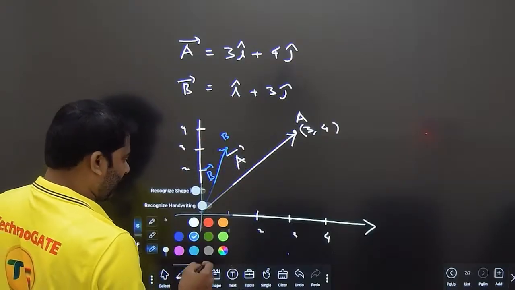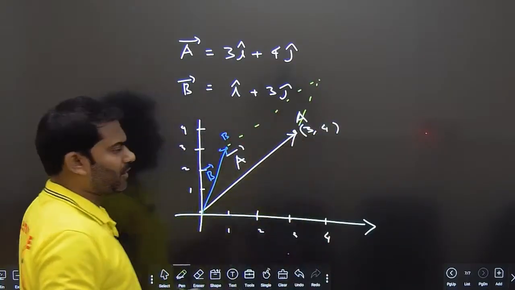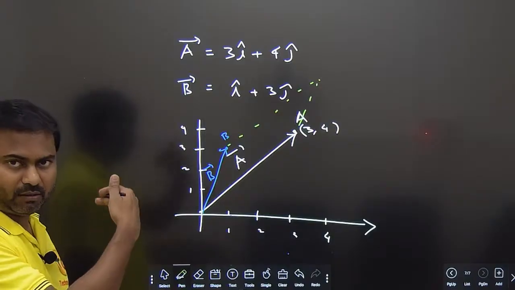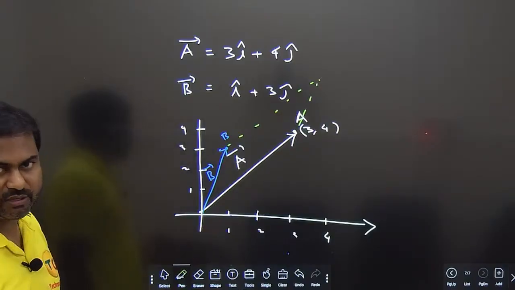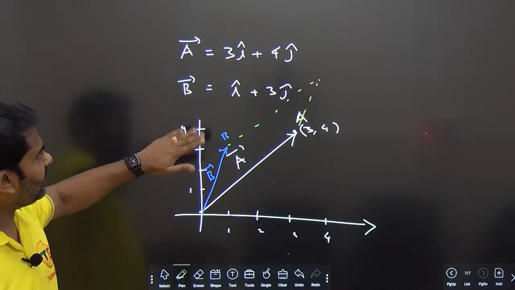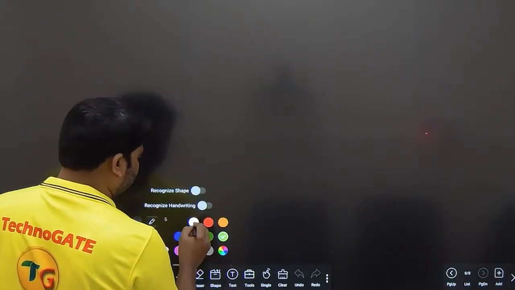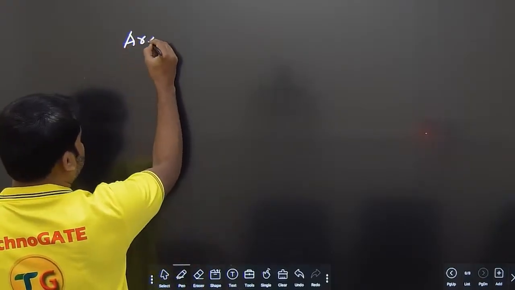These two can form a parallelogram. I can extend these and show it like this. They can form a parallelogram. In fact, the area of the parallelogram is also not equal to the options given here. Okay, let me solve it. Let me derive the area of the parallelogram here. So it is not possible to have a rectangle, but let me get the area of the parallelogram.